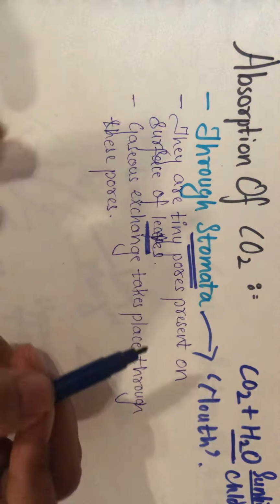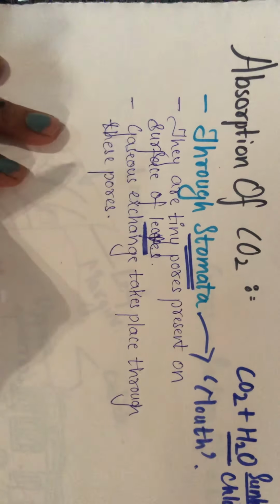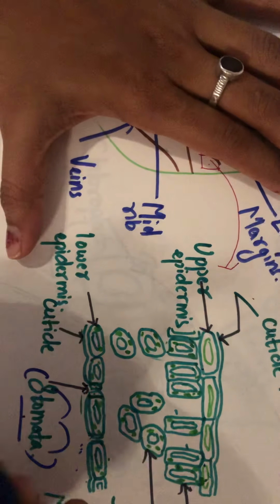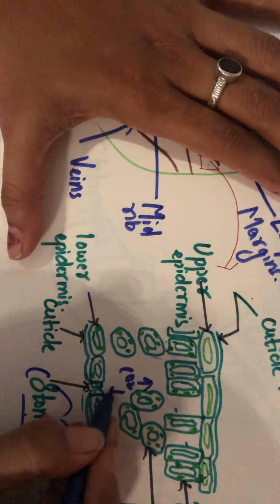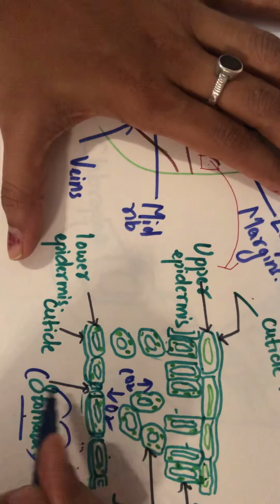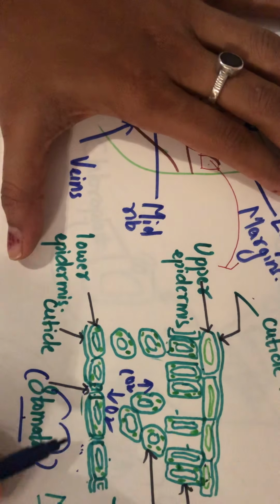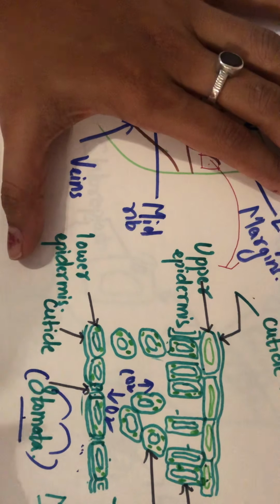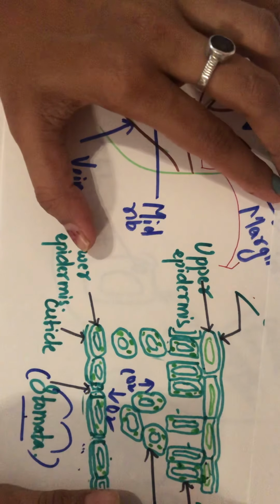Now, what is the main function of the stomata? It helps in the gaseous exchange. We have studied that the green part of the plant, that is the leaf, takes in the CO2 and releases oxygen. Yes or no? So the taking in of CO2 and the releasing out of O2 happens in the plant body with the help of pore-like structures which are termed stomata. That is, we have a mouth for taking in oxygen and releasing out CO2.